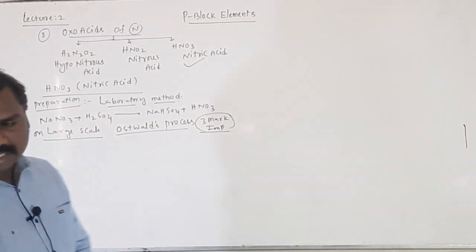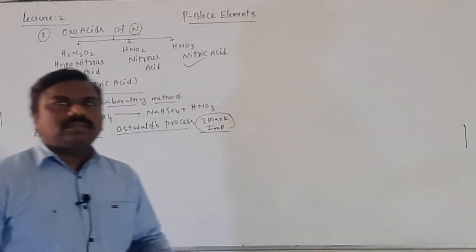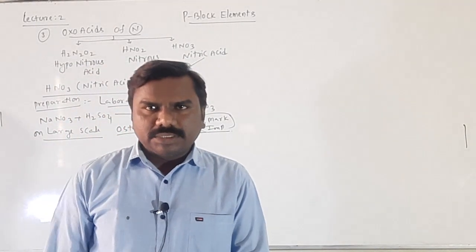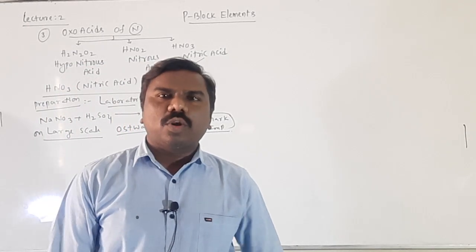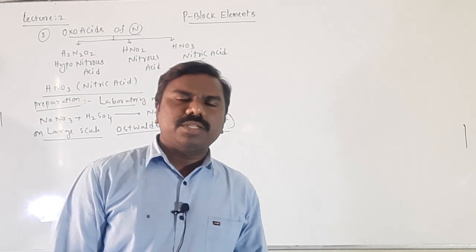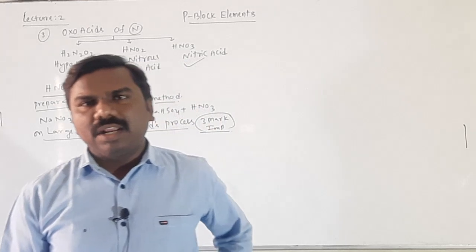Now in the first method, ammonia reacts with oxygen on platinum or rhodium catalyst under high temperature and pressure, then forms nitric oxide.